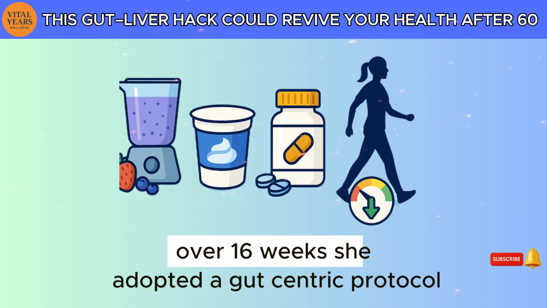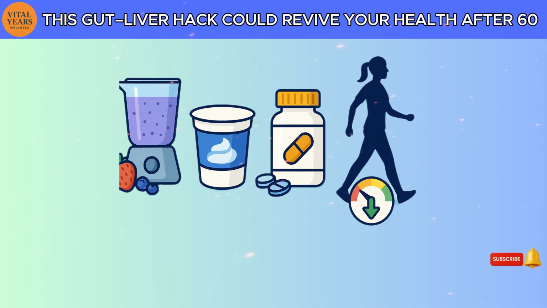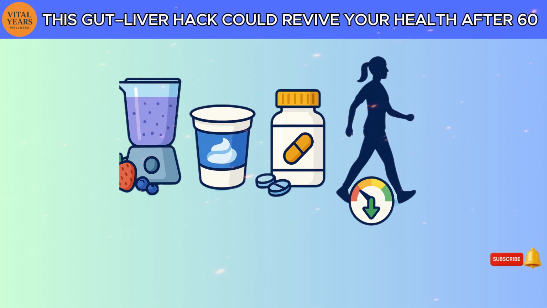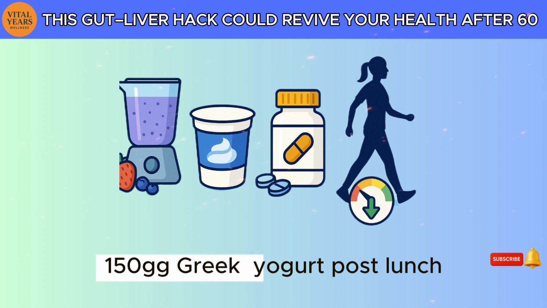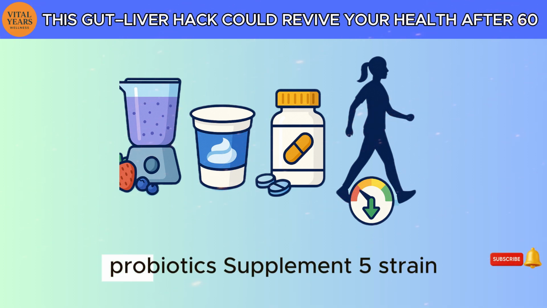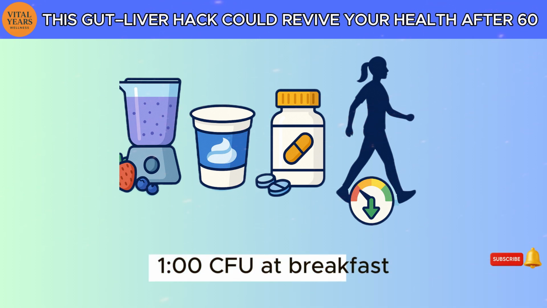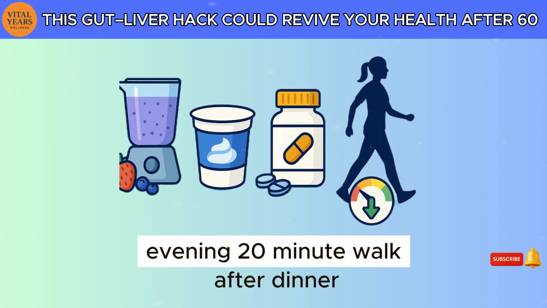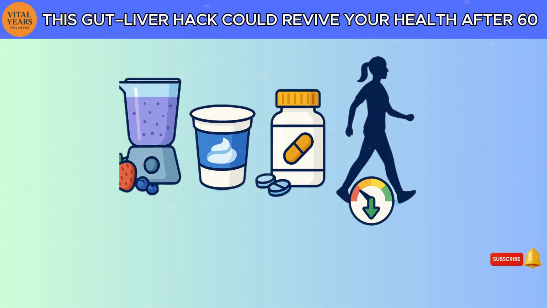Over 16 weeks, she adopted a gut-centric protocol: a daily morning smoothie with 1 tablespoon inulin powder, spinach, and berries; 150 g Greek yogurt post-lunch; a probiotic supplement, 5 strain, 10 CFU, at breakfast; and an evening 20-minute walk after dinner.